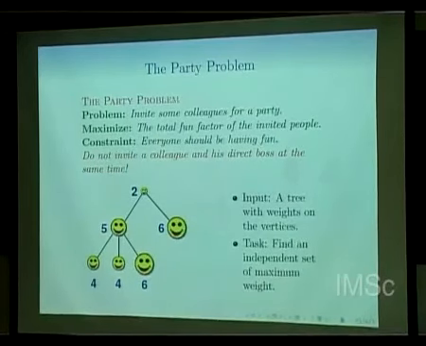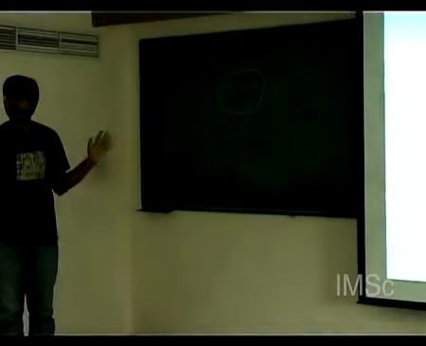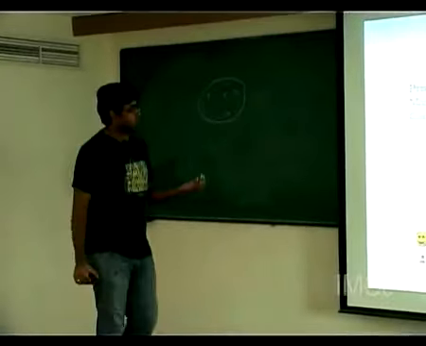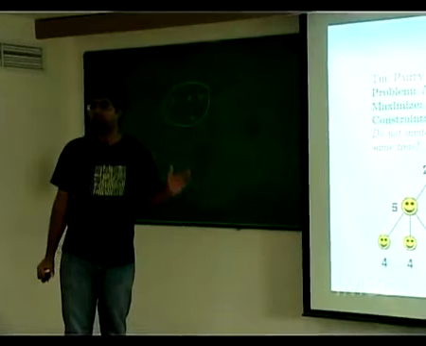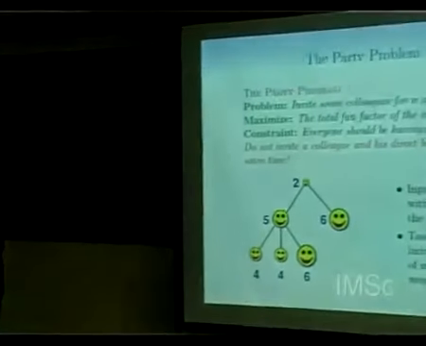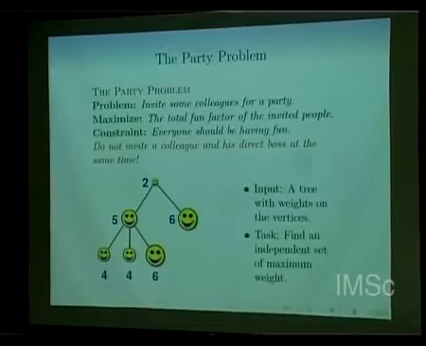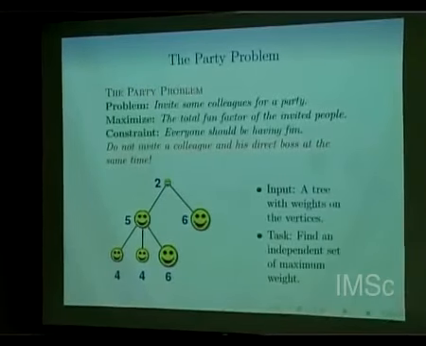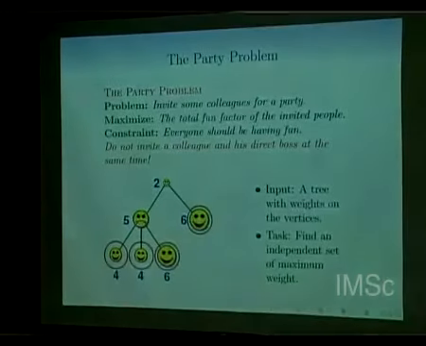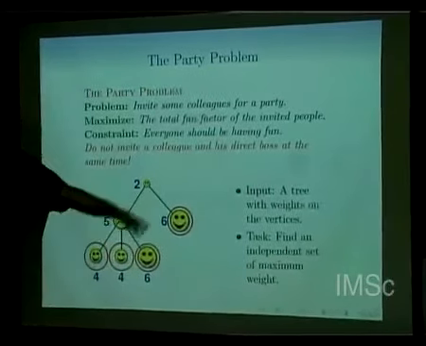And what is a maximum independent set? Basically it is a set of nodes such that there are no edges among themselves, right? So what is our job? Our job is, if you look at it combinatorially, to find a maximum weight independent set on trees. And throughout this talk, I am going to make an algorithm for maximum weight independent set on trees and some fat trees. Okay, so let's make an algorithm for this problem. For example, what is a maximum weight independent set here? If these are the weights, this is a maximum weight independent set.